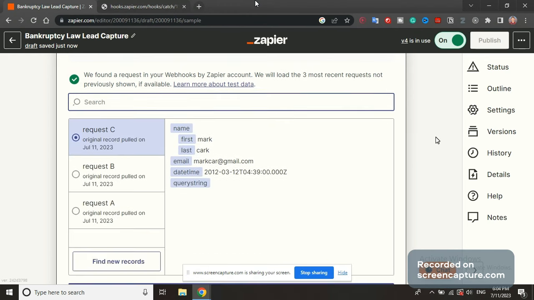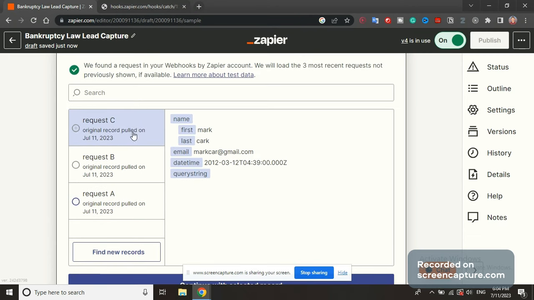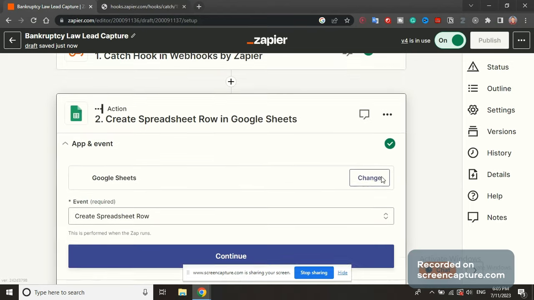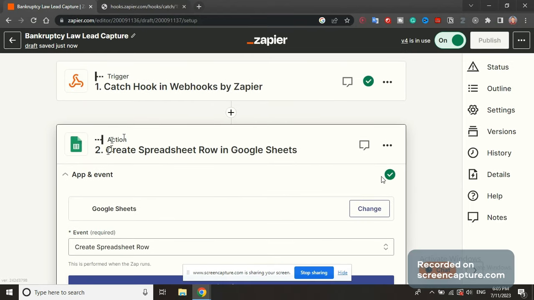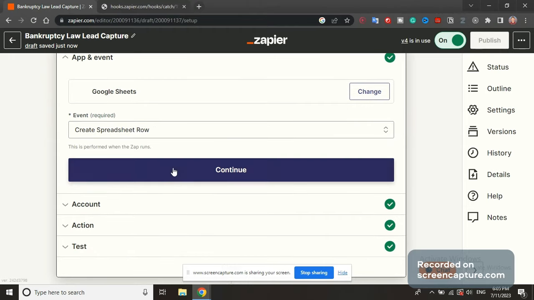After that, you're gonna have a test button here or something like that. I'm not sure what it was, but press that button, and then you're gonna have a request appear here. So select a request. That request should have first name, last name, email. If it doesn't, you made a mistake somewhere. And then continue with selected record. Add another action, create spreadsheet row in Google Sheets. So you're going to use Google Sheets and the event is going to be create spreadsheet row. Press continue.